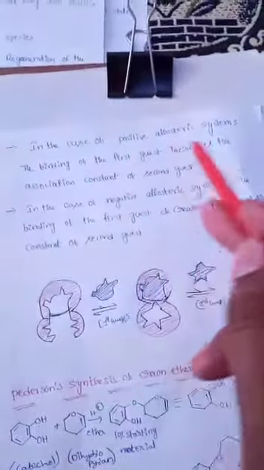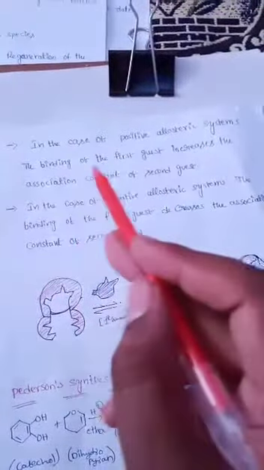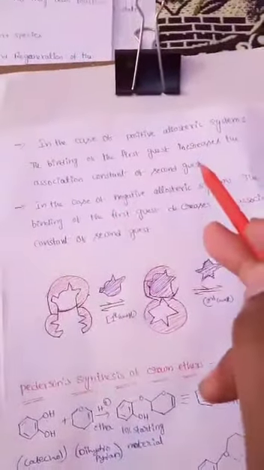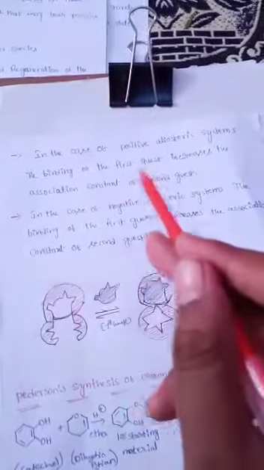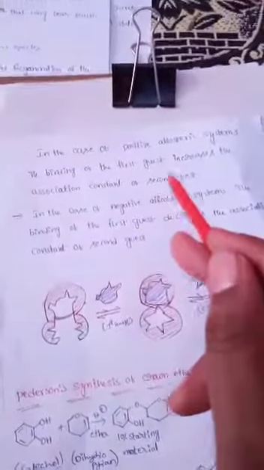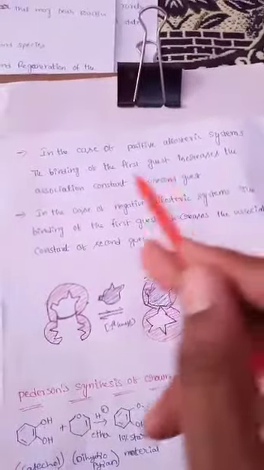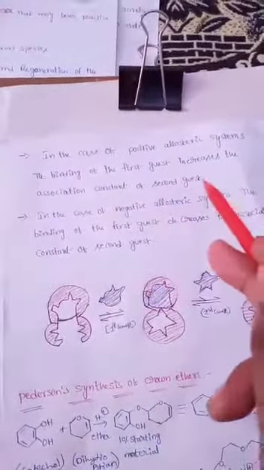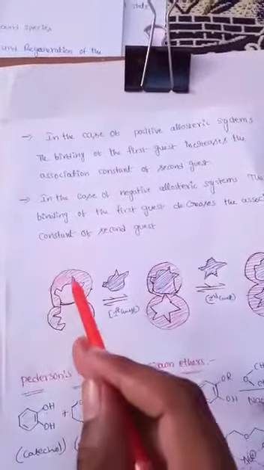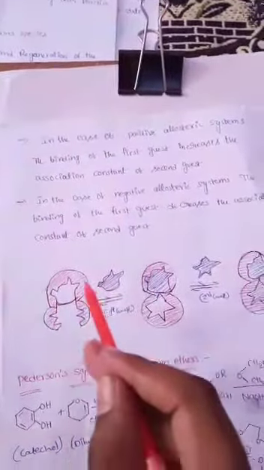In a positive allosteric system, the binding of the first guest increases the association constant of the second guest.